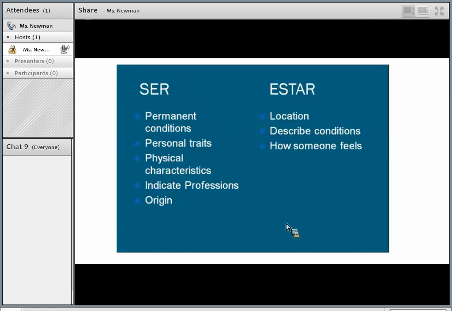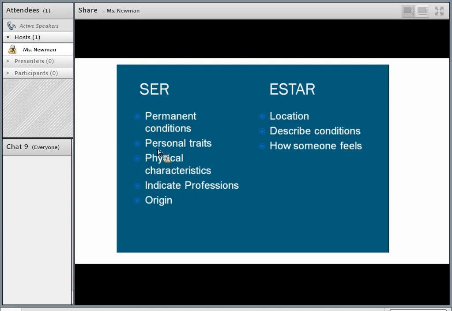So here are our different reasons. Let's look at these. So ser, a permanent condition. On the other hand, estar is a little bit more temporary. Permanent condition. Personal traits. So like a characteristic about a person, like are they nice or kind or happy, like how they are as a person. That's not something that really changes. So you use ser for that.